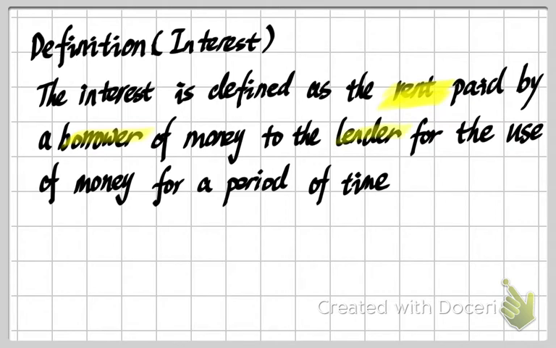So this is a money transition between the borrower and the lender. Then, we always talk about interest for a specific period of time. For example, I received this interest for 1 year, or maybe for 10 days. So we always need a period of time when we discuss interest.